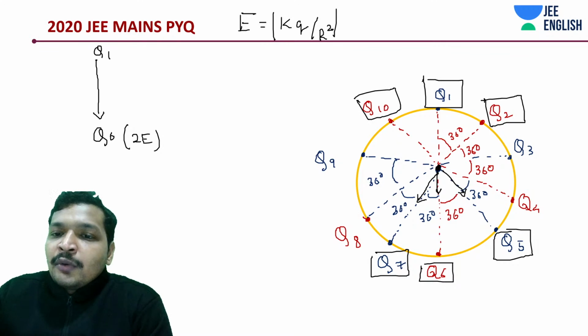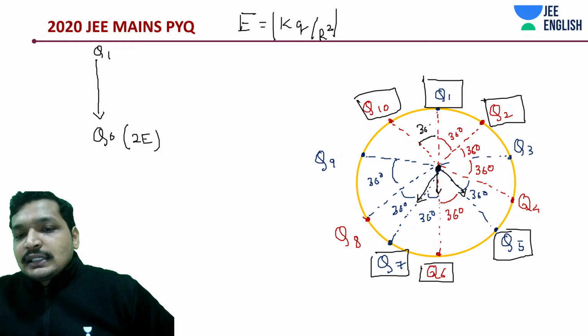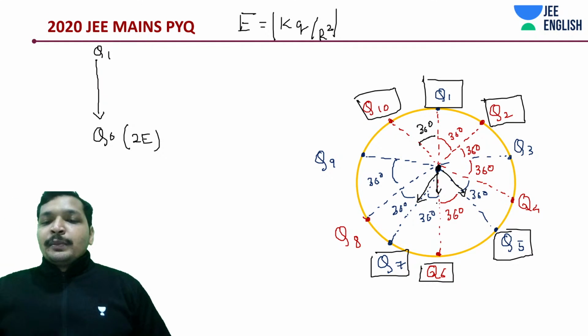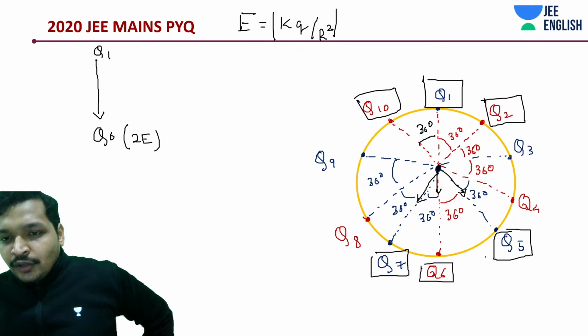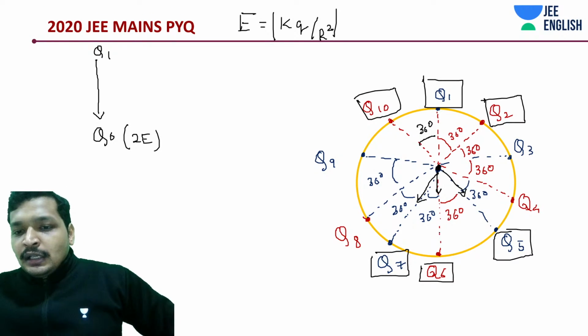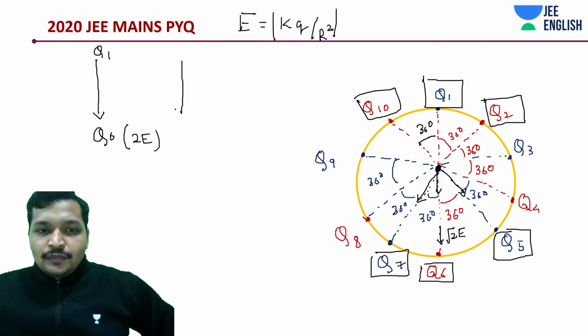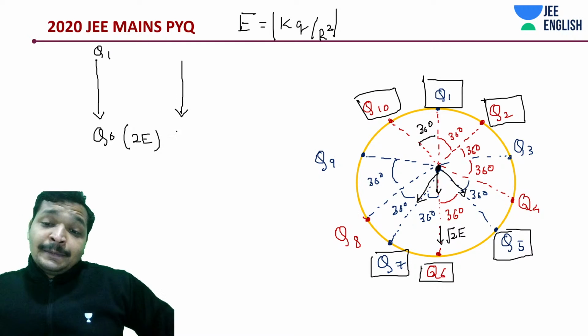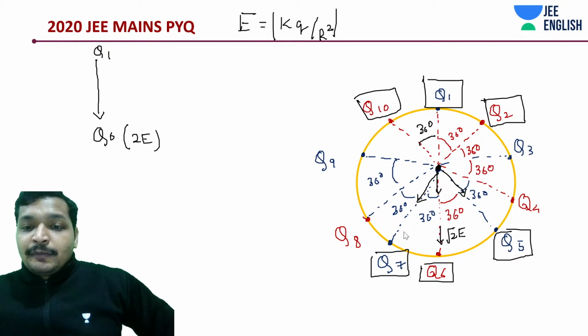And Q10, all are at how much degree angle separation from this line? 36 degrees, right? So they would be adding up all this, Q1, Q2, Q10, Q5, Q7 would be adding up. If Q5 and Q7 add up, it's going to be root 2E. And even if this is added, it would be 2 root 2E. In which direction? Upward direction or downward direction? It's going to be, I guess, upward direction. My mistake. Okay, it's going to be upward direction.